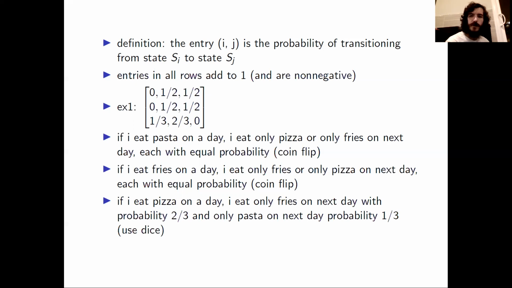Let's look at another entry. The 2-3 entry. This one should be the probability that I eat pizza tomorrow if I eat fries today. And we can see from the 5th bullet that that should be 1/2, and that's exactly what it is in the matrix. Let's look at one more. How about the 3-2 entry? The 3-2 entry should be the probability that I eat fries tomorrow if I eat pizza today. According to the last bullet, that should be 2/3, which is exactly what we see in the Markov matrix.